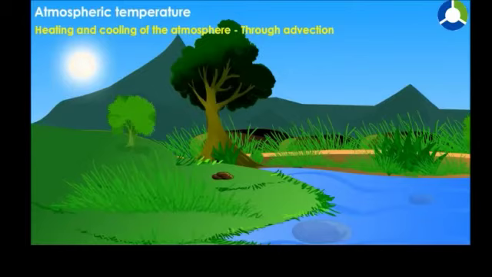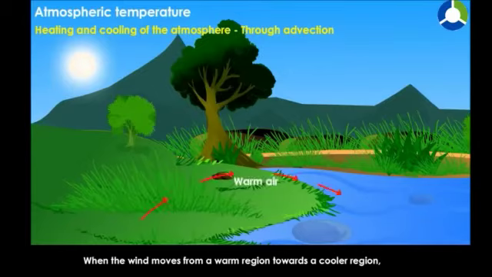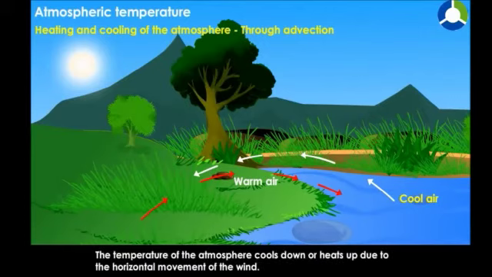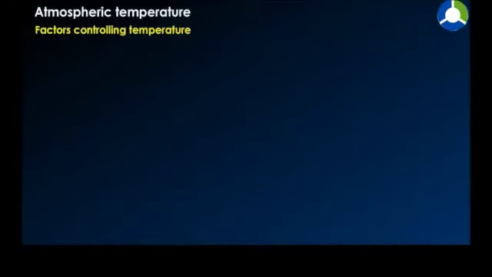Through advection. When the wind moves from a warm region towards a cooler region, it increases the temperature. And when the wind moves from a cooler region towards a warm area, it reduces the temperature. The temperature of the atmosphere cools down or heats up due to the horizontal movement of the wind.